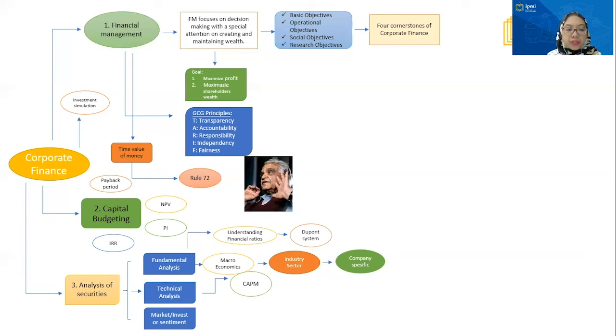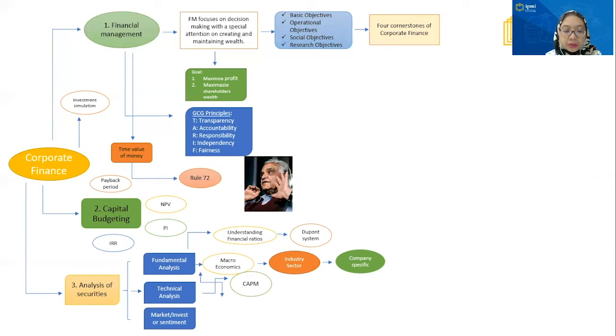And then the efficiency ratio. This provides a basis for assessing how effectively the firm uses its resources to generate sales. And the last one is the leverage ratio. This is used to measure the extent to which non-owner supplied funds have been used to finance the firm's assets. We also learn about the DuPont system. The DuPont system summarizes key relationships which determine the overall performance of the firm.